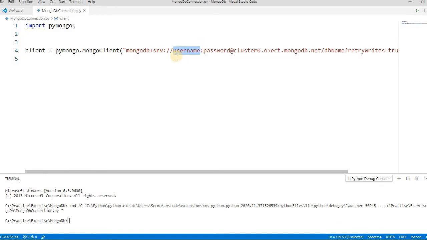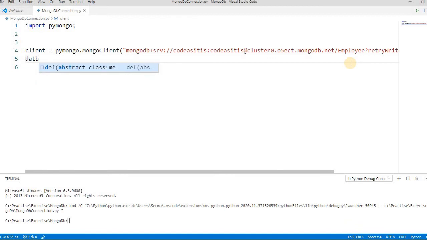For the username, I have created the same. The object name, I have created as imply. Let's see, client. So how will we get the database? There are two ways of getting the database.